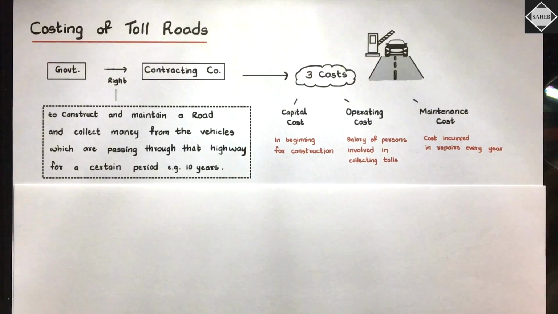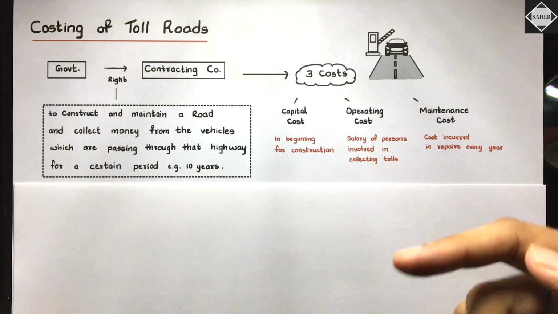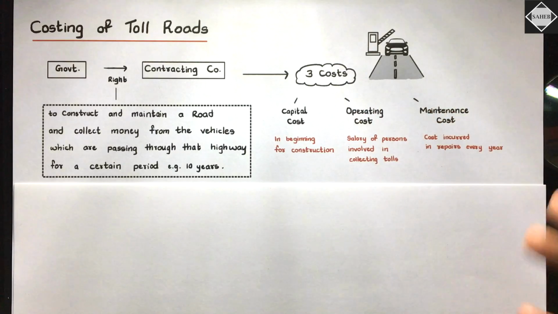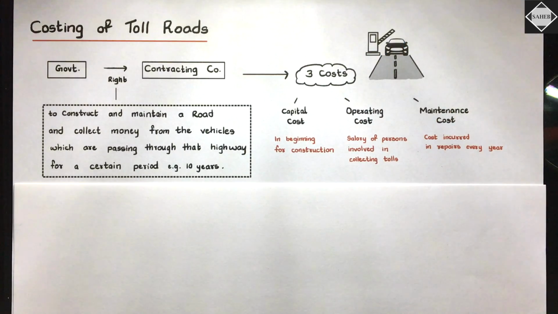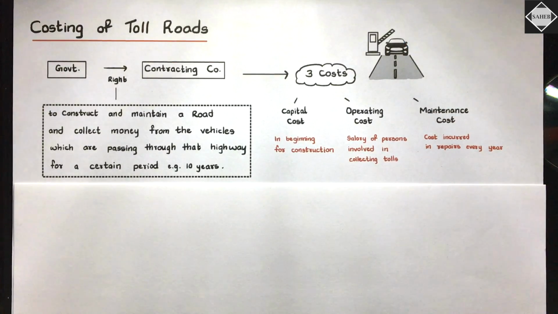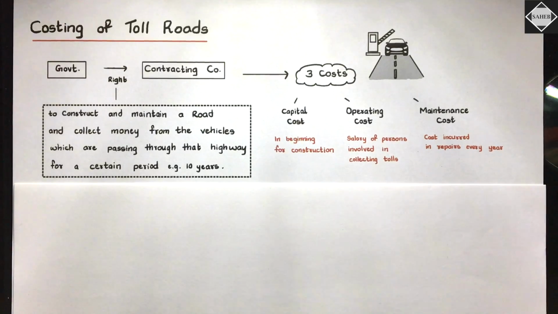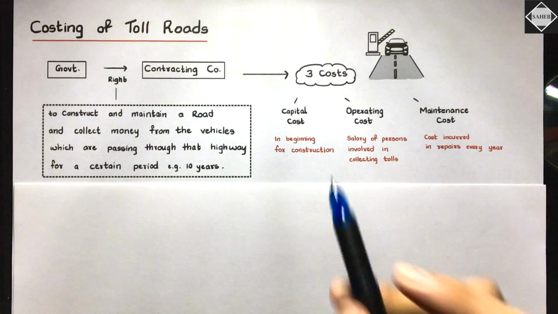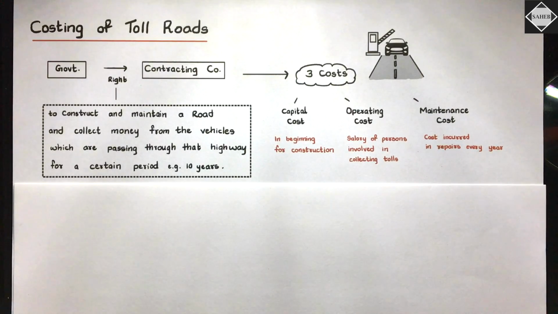So there is salary of the persons involved, and electricity running in that plaza, the FASTag, everything is operating, the barrier is automatically opened. So electricity cost will be there, and many other costs will be there. Then capital cost means the main cost to construct the roads and the plazas. That's called the capital cost in the beginning for construction. These are the three main costs involved regarding the toll roads.